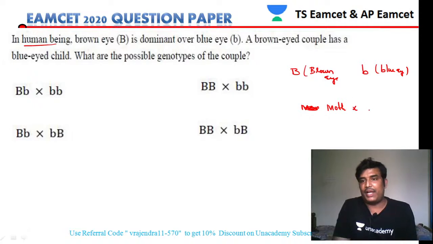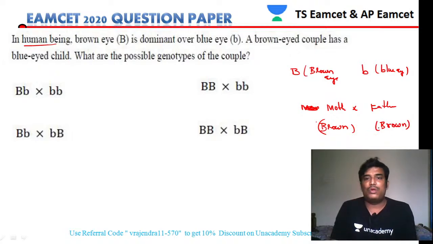If you take mother and father, both are brown. So when both are brown, the child produces a blue eye. So if the child has to be blue eyed, that means the parents must be in heterozygous condition.